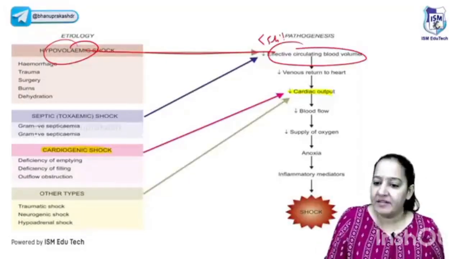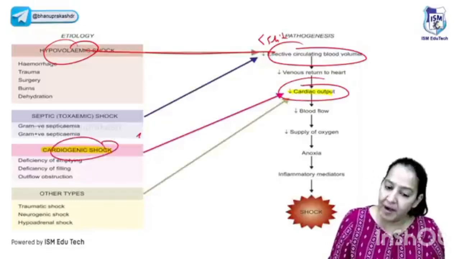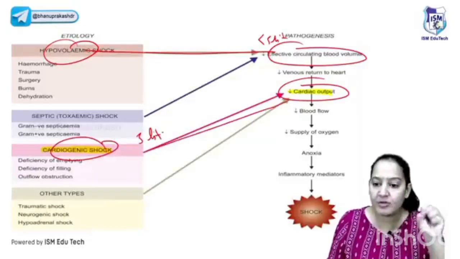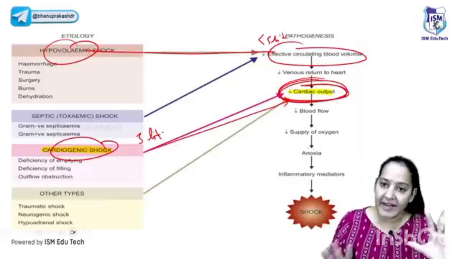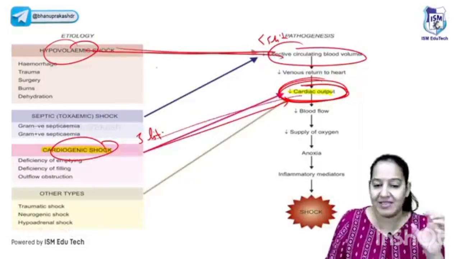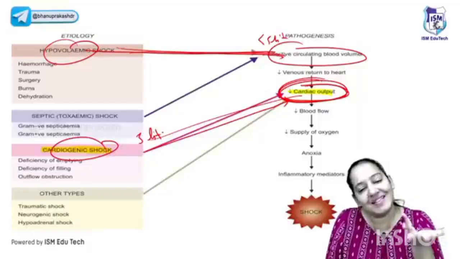So in hypovolemic shock, the blood was less. Total blood is less than 5 liter. That's why cardiac output was less. In cardiogenic shock, blood is 5 liter, normal, but since the heart is not pumping, cardiac output is less. So cardiac output is ultimately less here also. Here it is less because blood is less, it is not 5 liter.